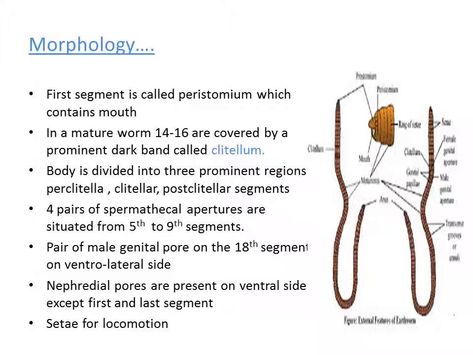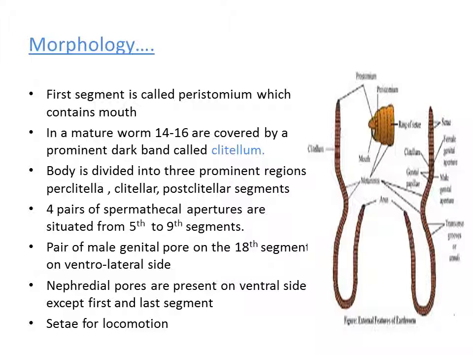We studied where the spermathecal apertures are present, which segment consists of the male genital pore, where we have nephridial pores, and what the locomotory structure is. So these are the few morphological characters that can be seen in the earthworm.